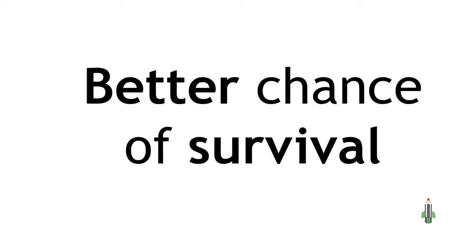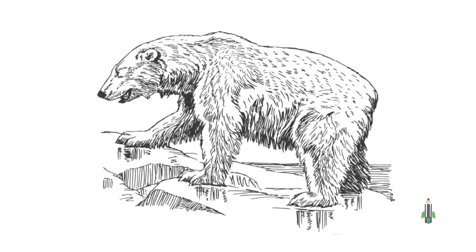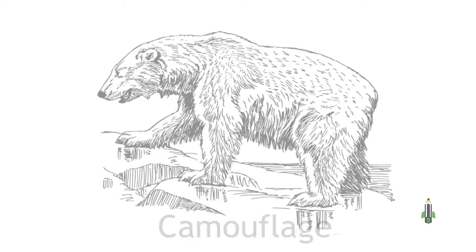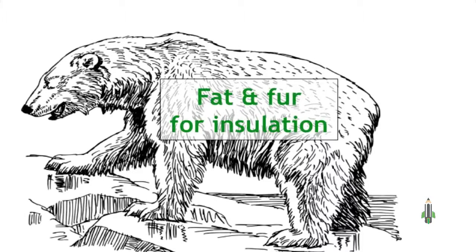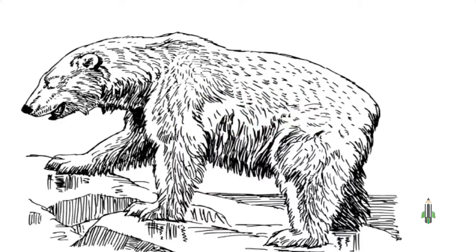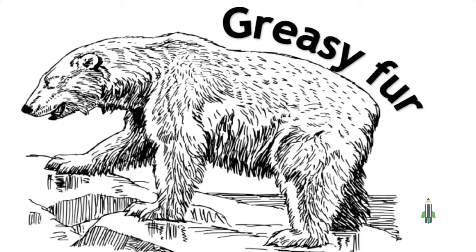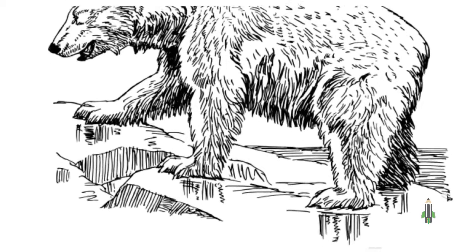A well-adapted animal is the polar bear, who has many adaptations for surviving in the Arctic. Their white appearance camouflages them against snow, making it very hard for prey to spot them. They have thick layers of fat and fur to insulate them from the cold. Their fur is greasy, so it dries quickly after swimming.